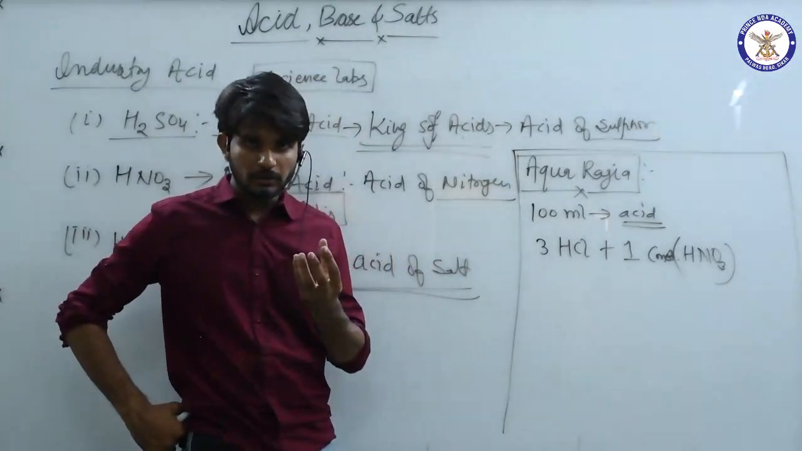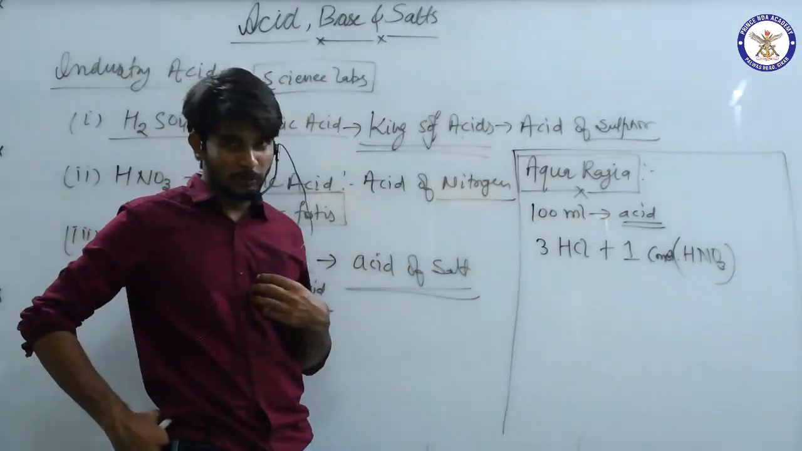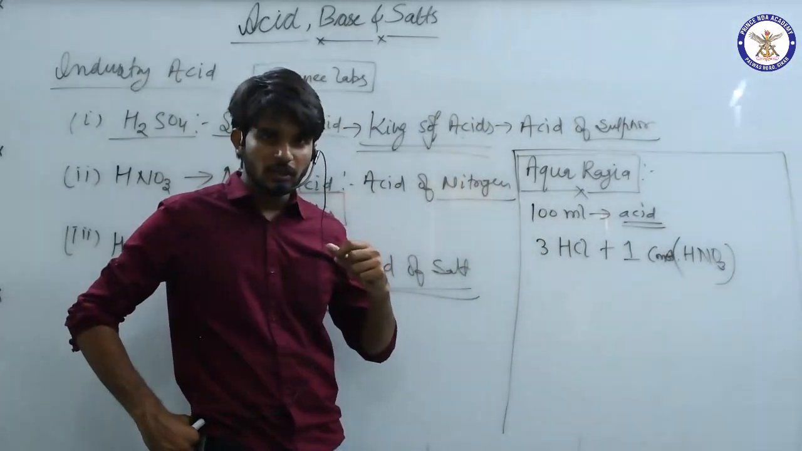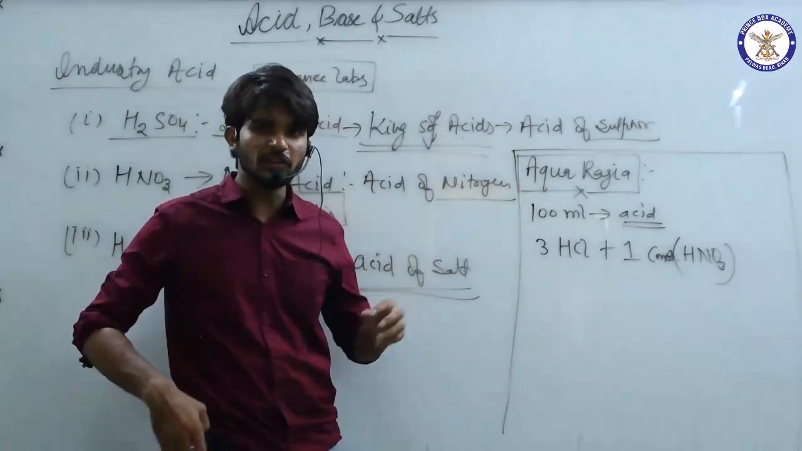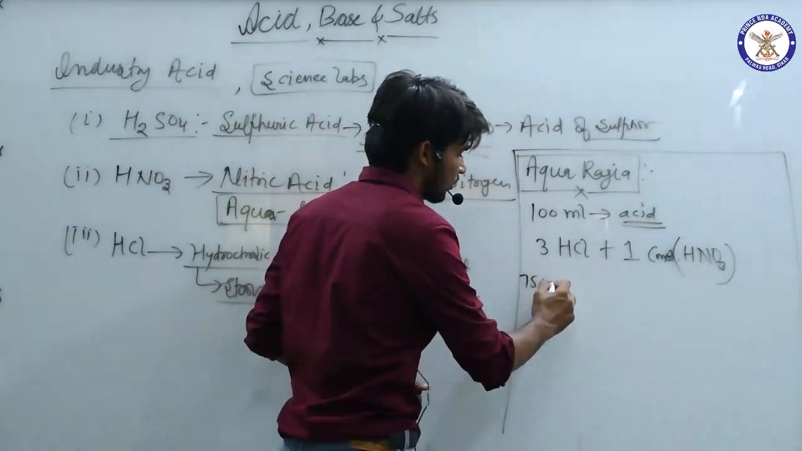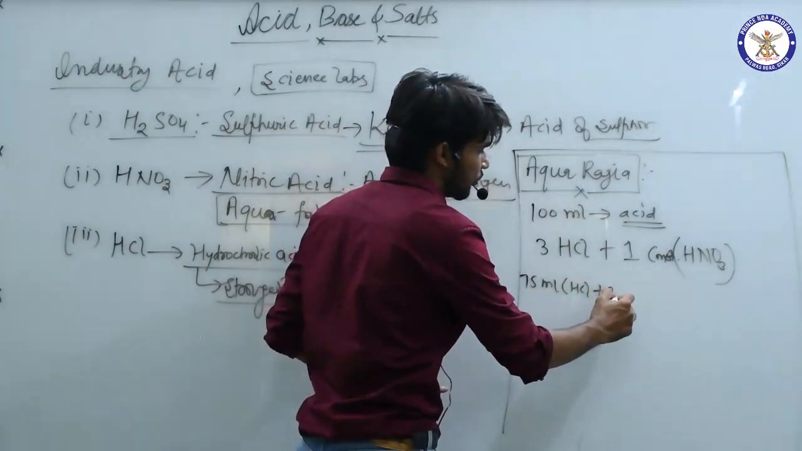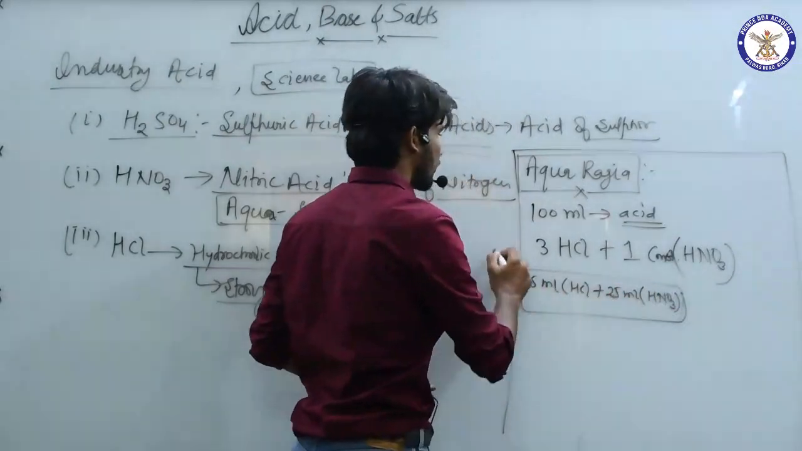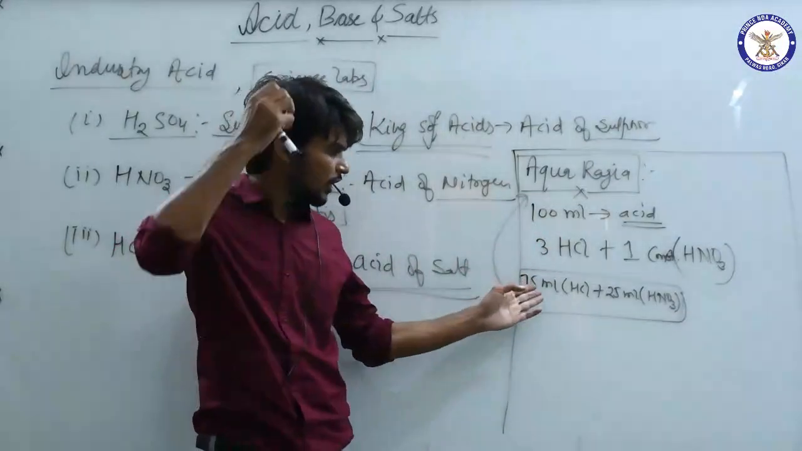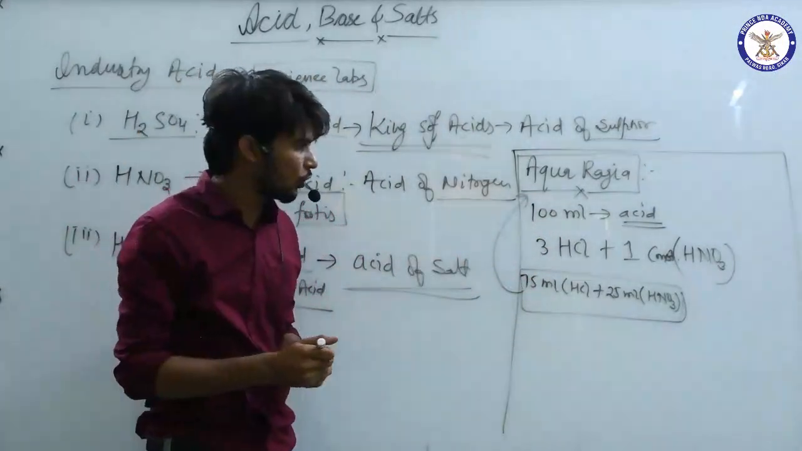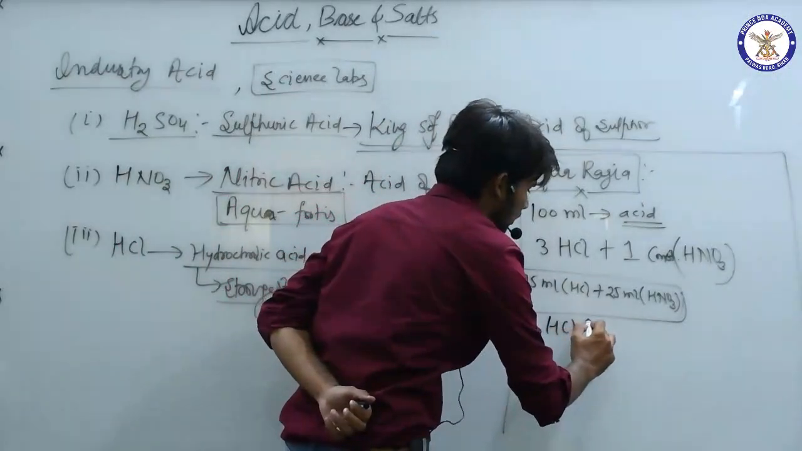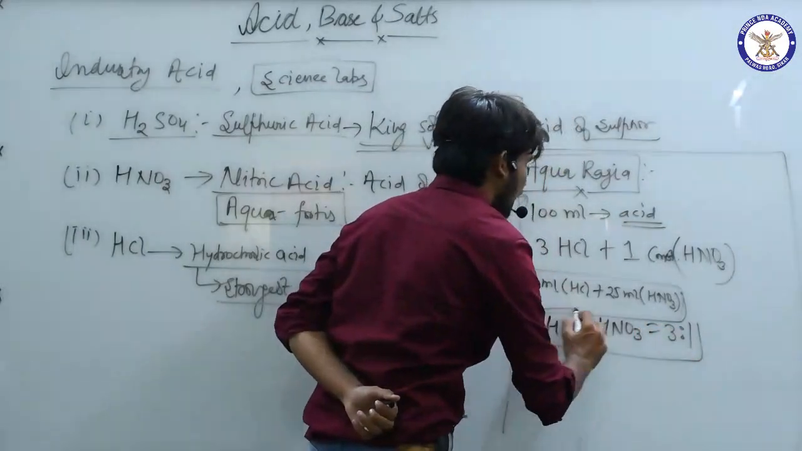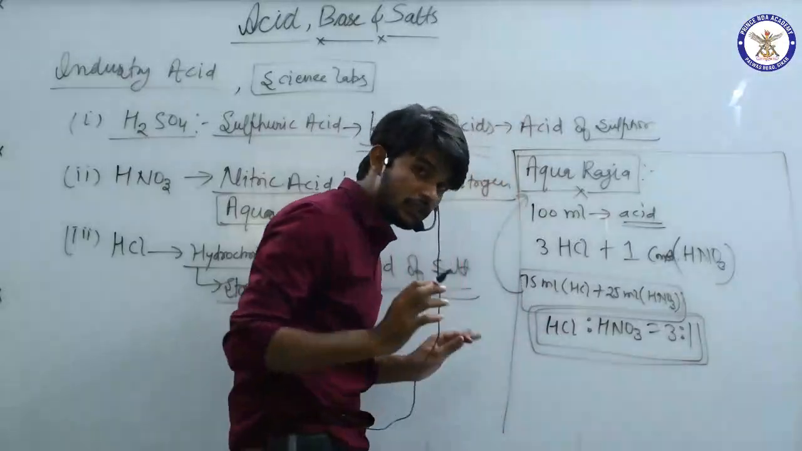I mean, we have 100 ml acid. So what you do, you just take 75 ml HCl and 25 ml HNO3, and you mix it, then it becomes aqua regia. It is not that it is fixed that we have to take 75. No, I am just making a ratio of HCl to HNO3. It must be 3:1. Remember it.